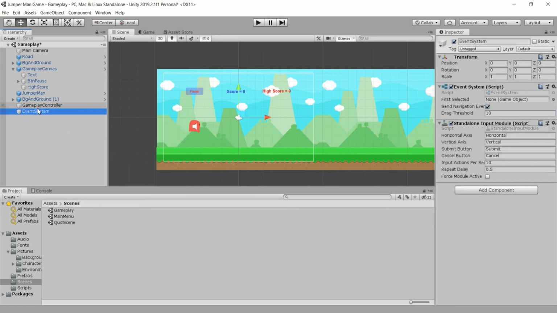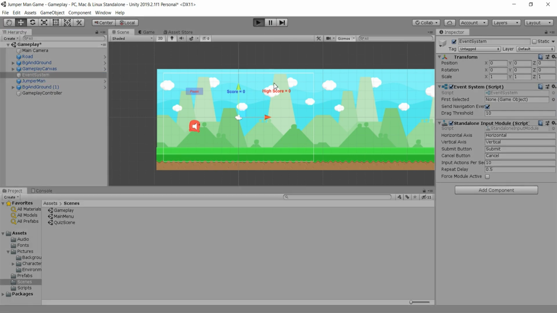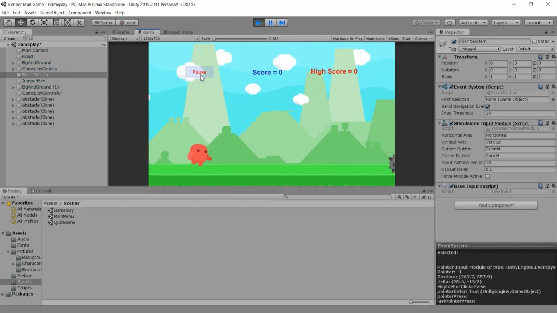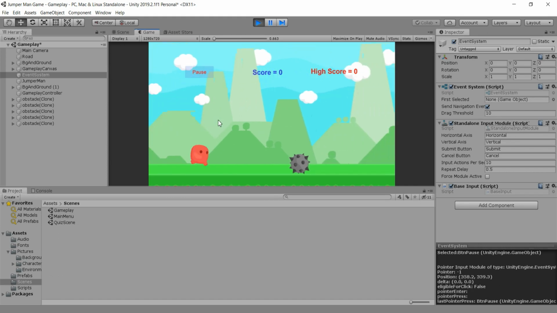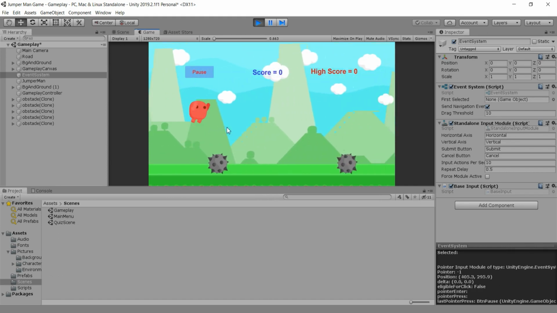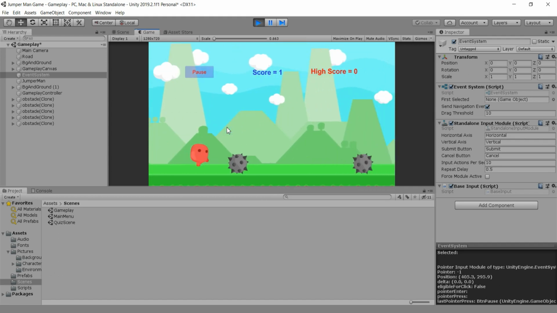So I will go here in the UI, create one more event system, but this time an event system for our gameplay canvas. And now we are ready to also test this pause button out. So I will go here and play our game. Now, guys, when I click the pause button, we see that we pause our game. When I click this pause button again, we continue our game. And that is what our beautiful pause button does.